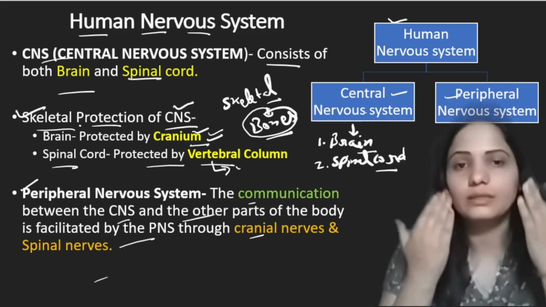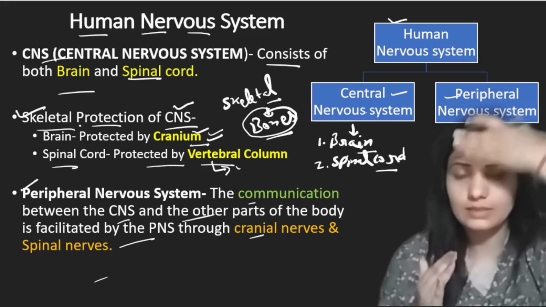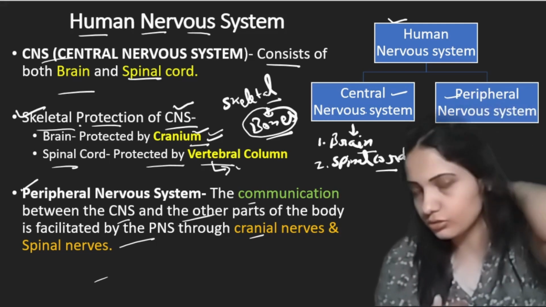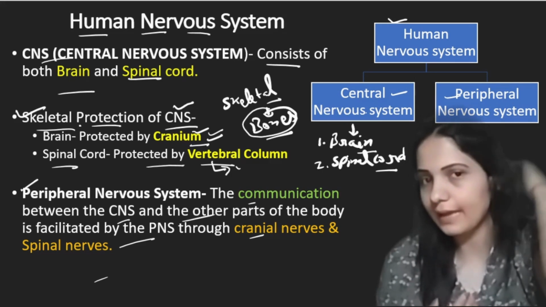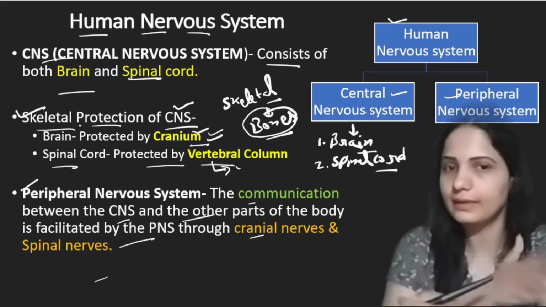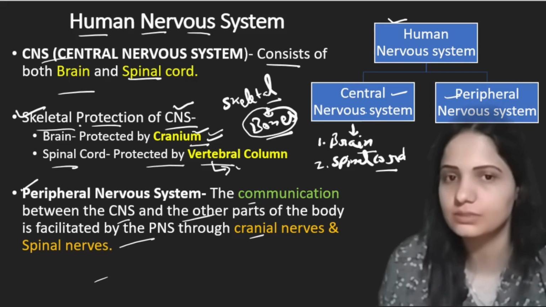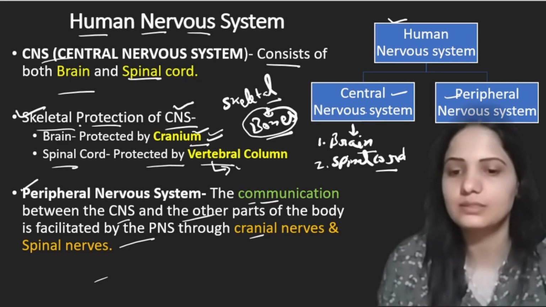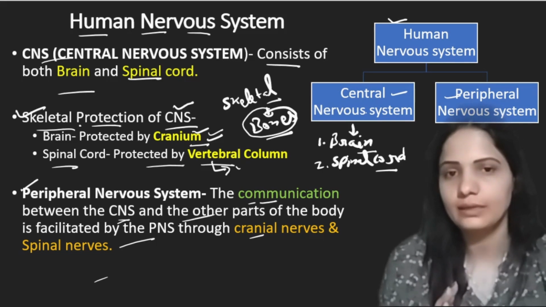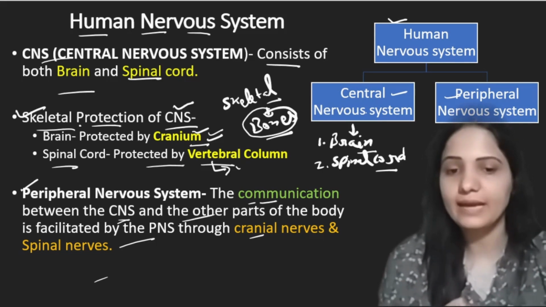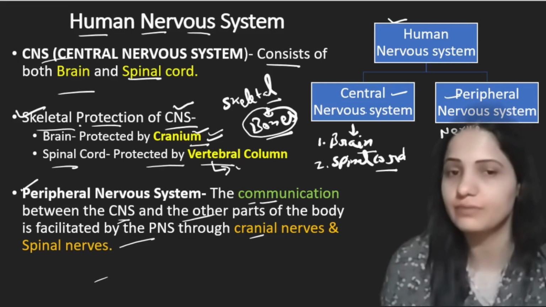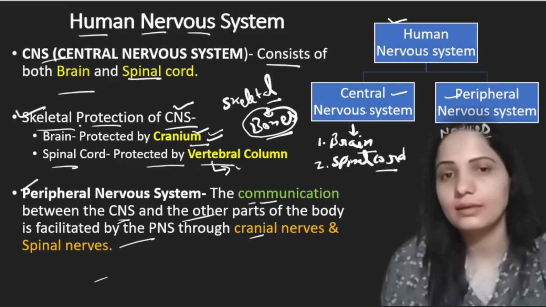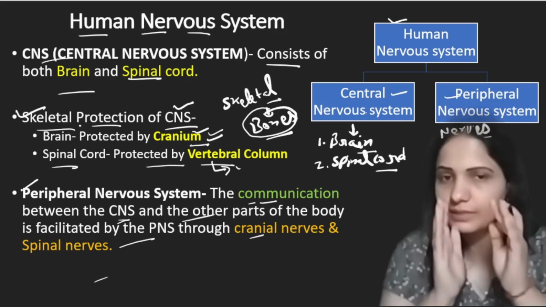In the central position of our body, this is our center, and this is also our center. So in our center we have the central nervous system, brain and spinal cord. Now in the peripheral part we have the peripheral nervous system, and this peripheral nervous system communicates between the central nervous system and other parts of the body through nerves. So I can write here that it is made up of nerves, and these nerves connect the different parts of the body to the central nervous system.